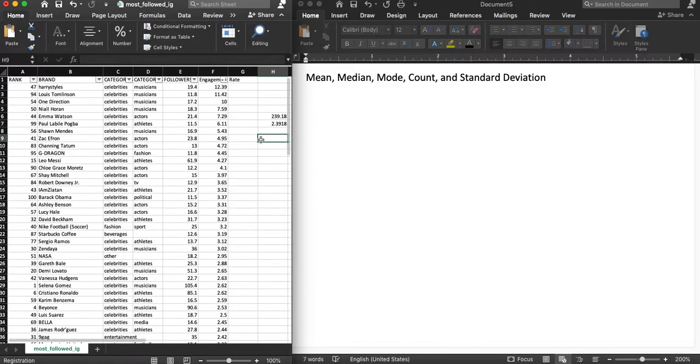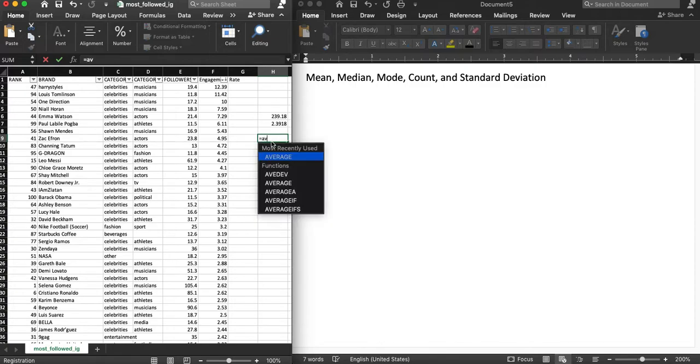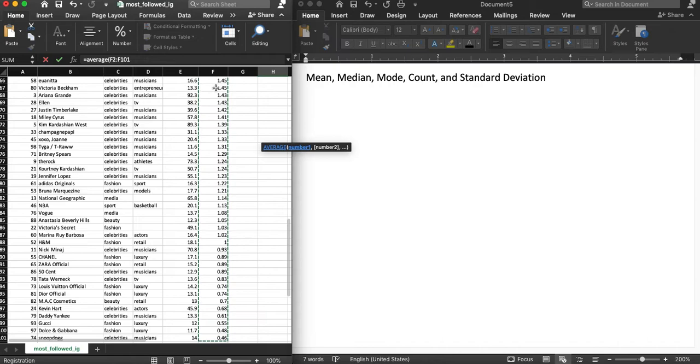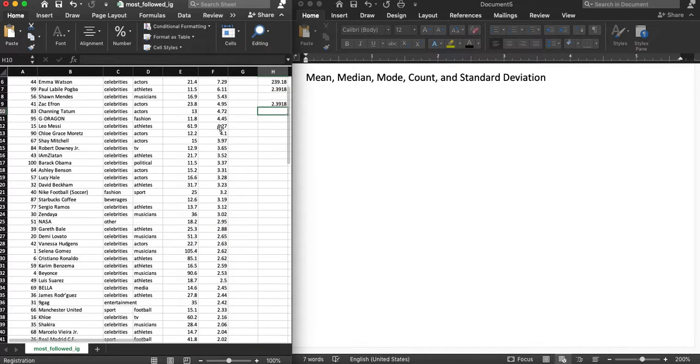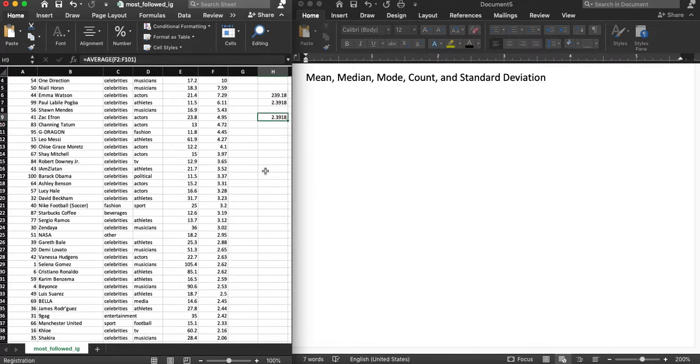All right. So we can do the same thing if we do equals and we just type out the word average. Then Excel will do this for us. I'm going to click here. Again, I'm holding down Shift, Command down on a Mac. It's selected. You can see all of these dotted lines. It's selected everything in this column. And it gives us the answer. So really handy. Same thing, a little step easier.